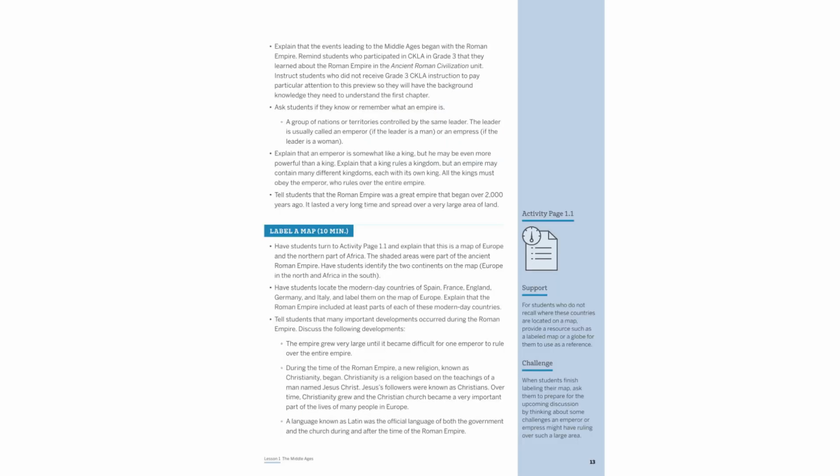The Roman Empire, a vast and powerful entity, began over 2,000 years ago. It encompassed regions now known as Spain, France, England, Germany, and Italy. The empire's expansion led to challenges in governance. During this era, Christianity emerged, becoming a significant influence, with Latin as the official language of both the government and the church.